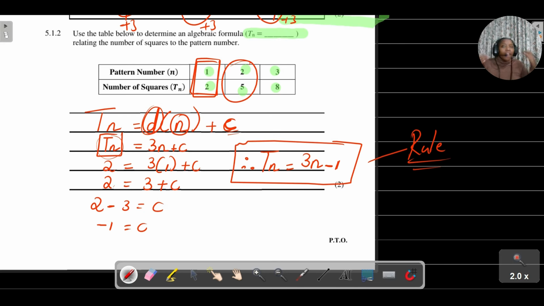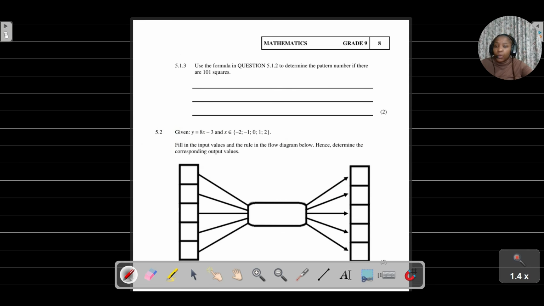Remember, once you have the rule for a pattern, even if they ask you how many squares we will have for number 20, you'll be able to calculate that fast. So our rules just help us calculate the value, or how many squares, or what will be the value of our pattern when I'm in position number 30, position number 100, 1,000, and so on and so forth. Right, cool. Now let's look at question number 5.1.3.